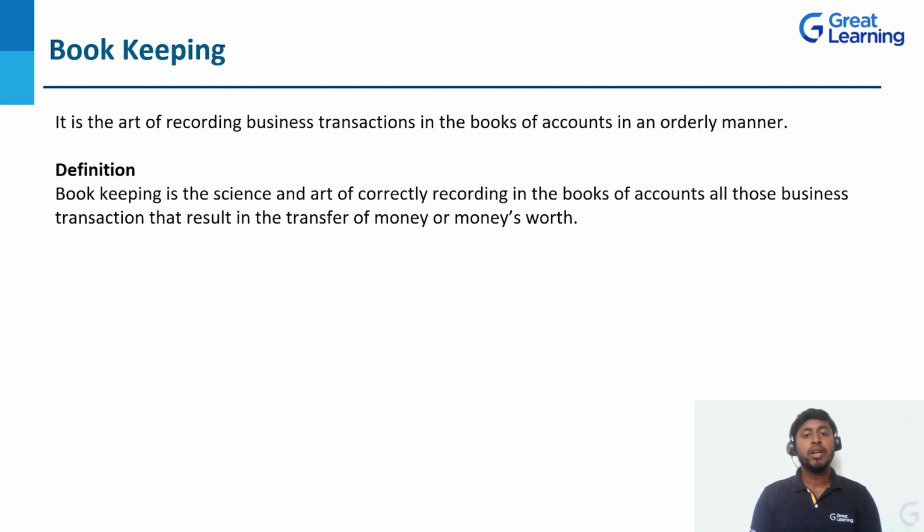So they need to maintain this bookkeeping in a systematic manner, and whatever activity we record, that we need to measure in terms of money or equivalent to money's worth. We cannot measure all the transactions in terms of kilos or grams, whatever else. We need to measure in terms of money only.